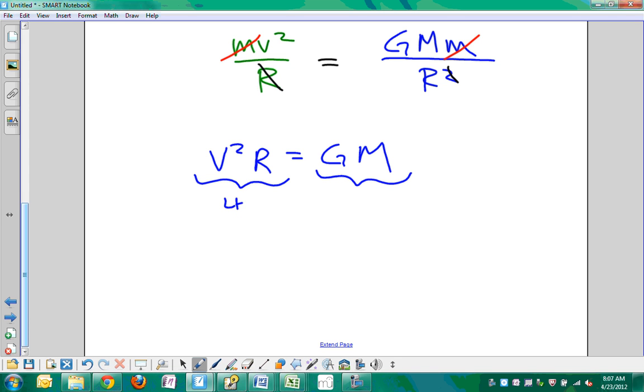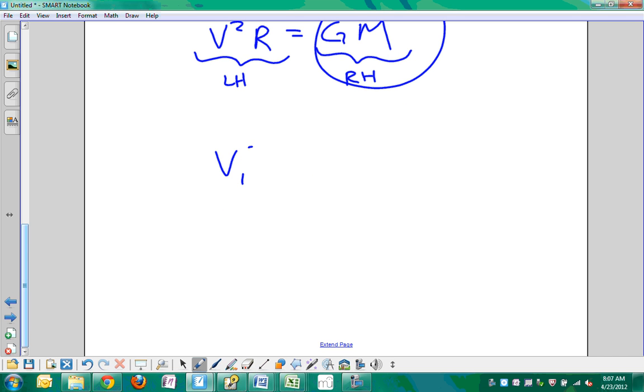On the left-hand side, we have what? We have variables. On the right-hand side, we have constants, okay? On the right-hand side, there's constants. So if the constants are on one side, that means that this is true for both satellites. Does that make sense? So now we could say that v1 squared r1 is equal to v2 squared r2. Does that make sense? They're both equal to the same thing, so they're equal to each other. So this is just sort of a mathy technique that we've used, a transitive equality, basically.